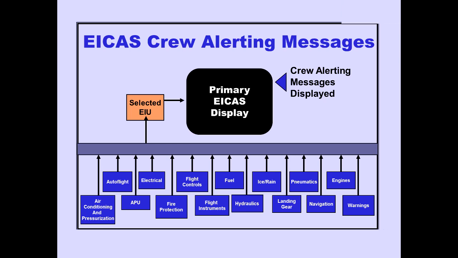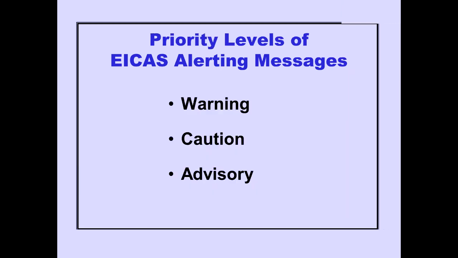Prior to takeoff, these messages are also used in conjunction with the dispatch deviation guide, or airline equivalent, to determine if dispatch relief is available. ICAS alert messages are divided into 3 priority levels: warning, caution, and advisory. All messages remain displayed on ICAS as long as the conditions exist.